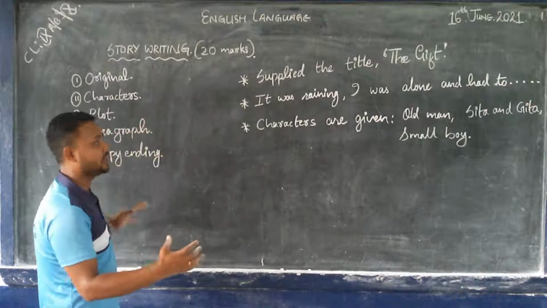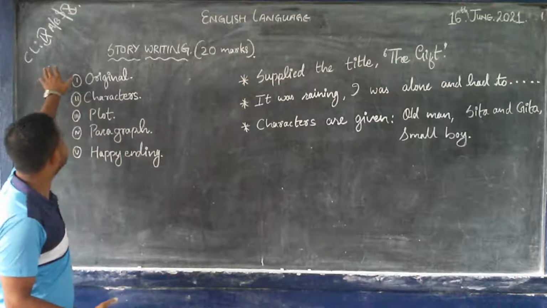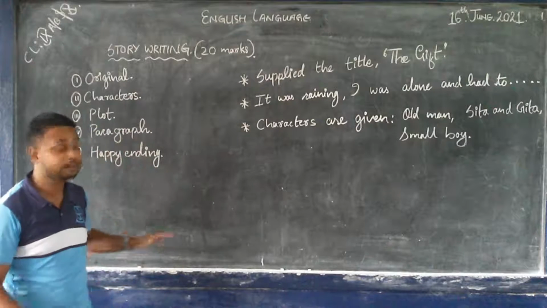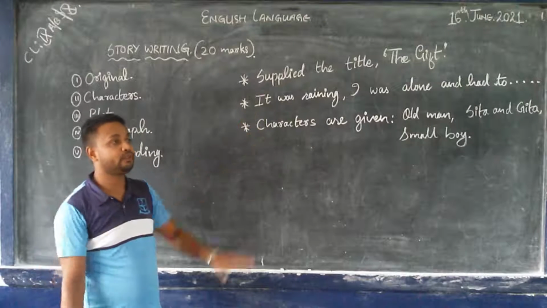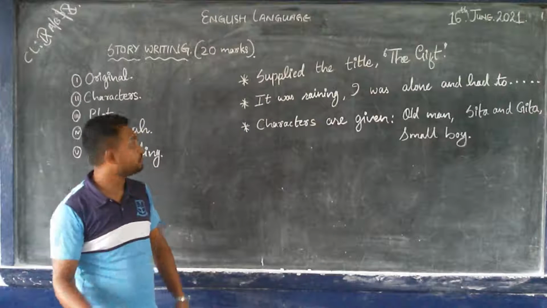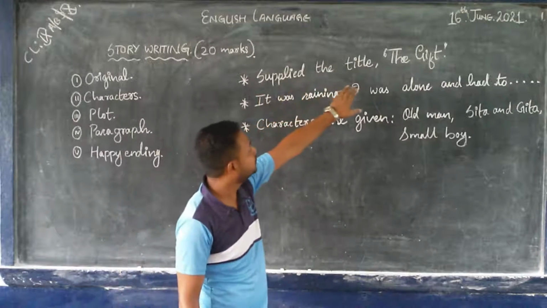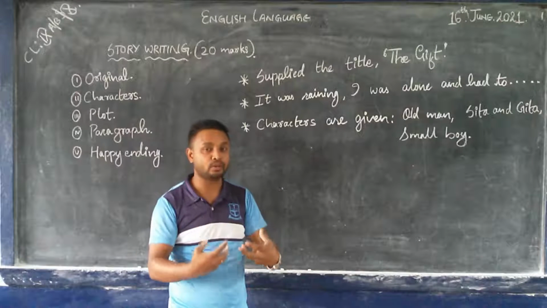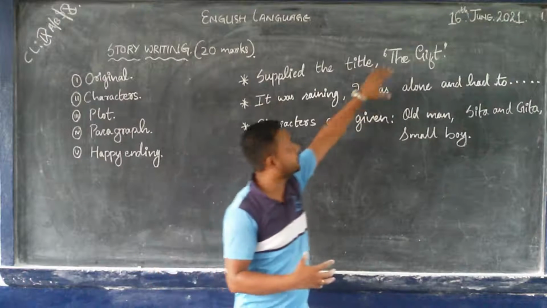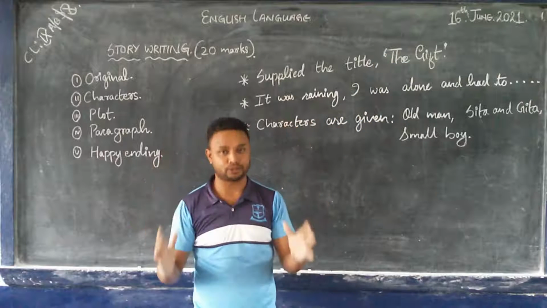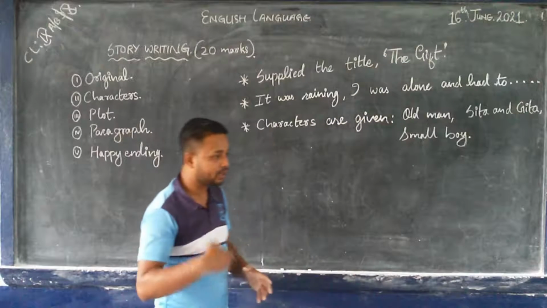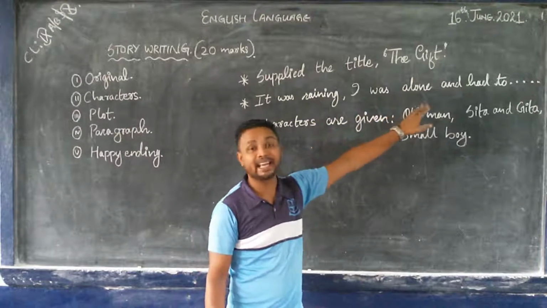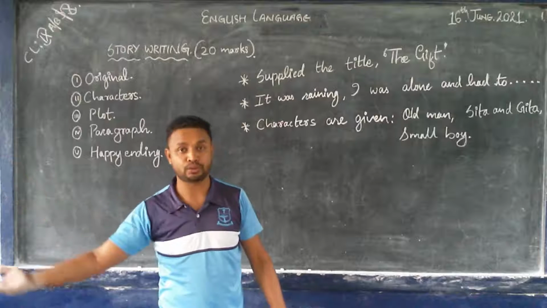I am taking this class together for class 9ers and class 10ers, because this is applicable for both the classes. Whenever you are supplied with story writing, sometimes you are given the title itself, like the gift. So you have to develop the story under the title, and the gift should be the center of your story. And sometimes you are given a few lines, like for example, it was raining, I was alone and had to. Now we have to continue the story.